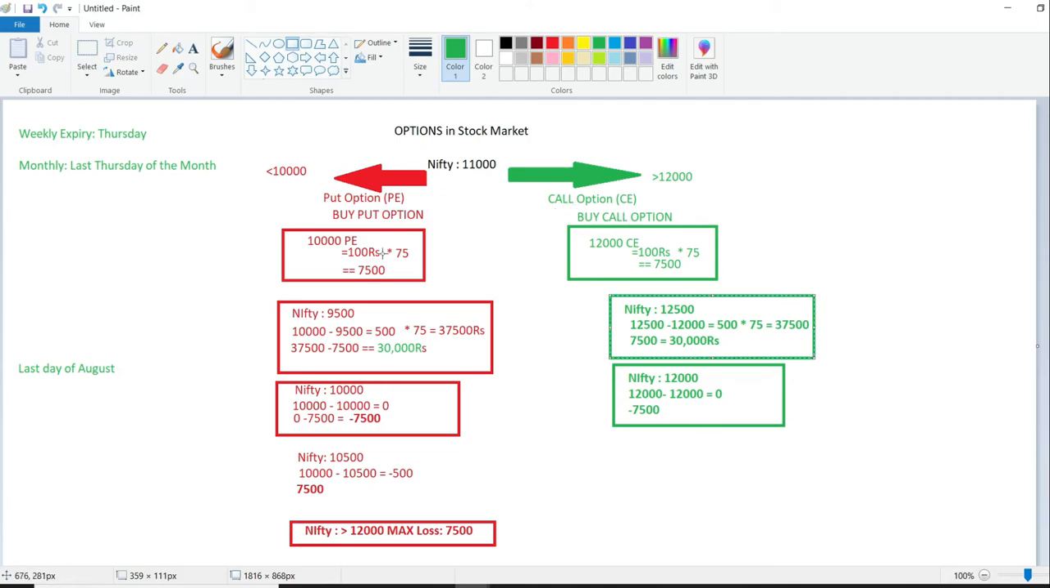So a call option buyer and a put option buyer will make money only if his prediction becomes absolutely right. He predicted the market will go beyond 10,000, and he would have made money if it goes beyond 10,000. And a call option buyer thought that the market will go above 12,000, and if that happened he would have made money. In all the rest of the cases, he would have lost his premium paid. So this is just a premium paid for the prediction he has made.